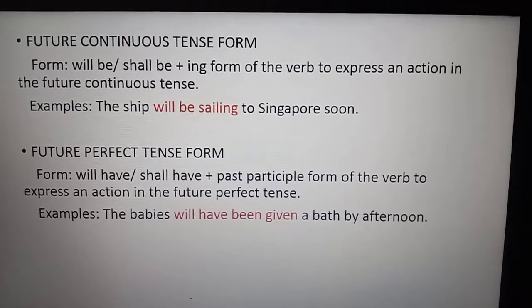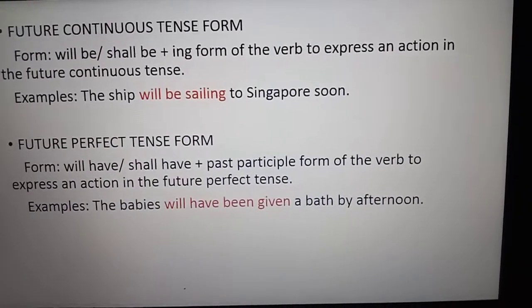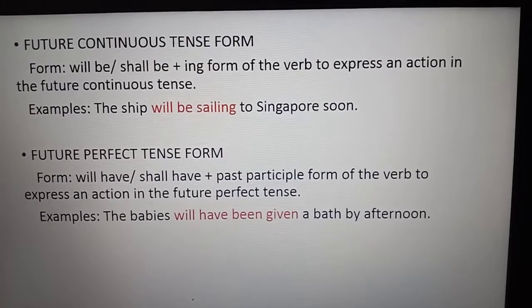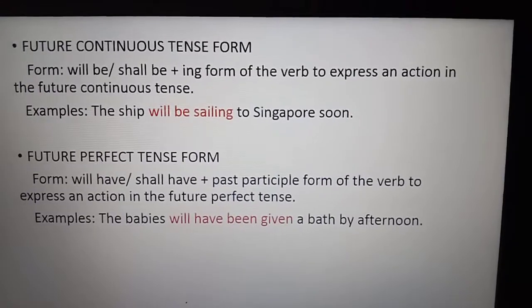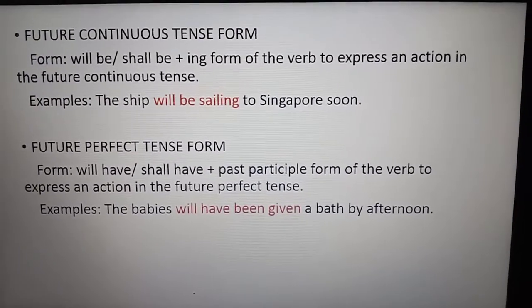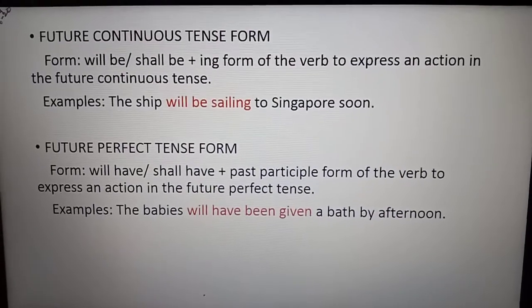It's not birth, it's bath, children. So the babies will have been given a bath by afternoon. That is the future perfect tense: will have or shall have plus the past participle form of verb. Got it?